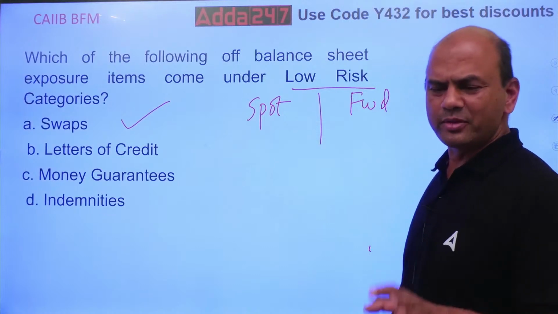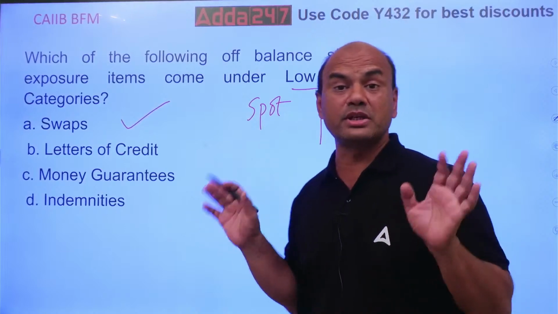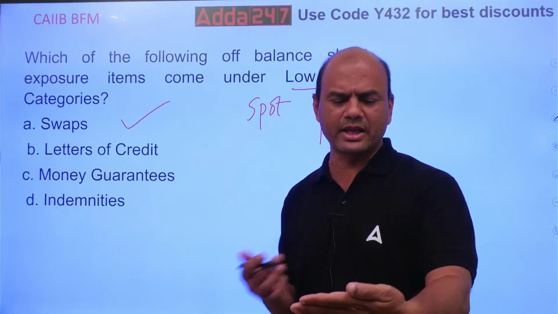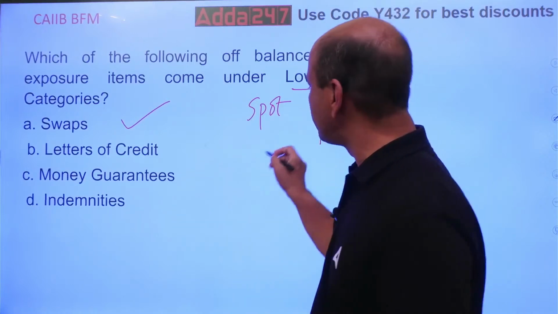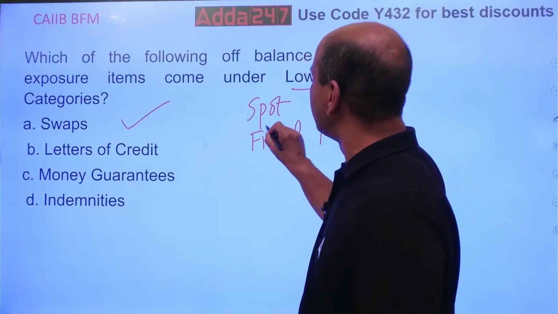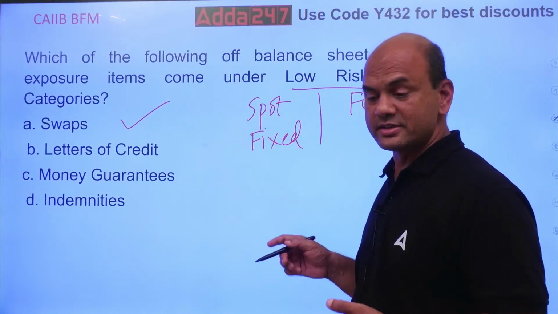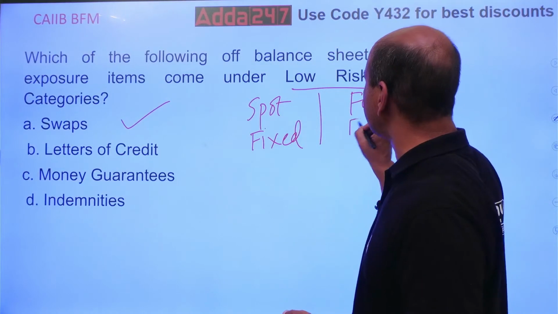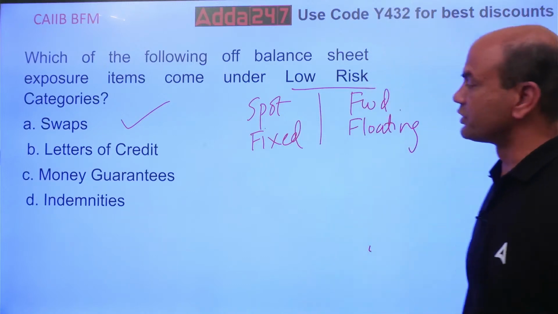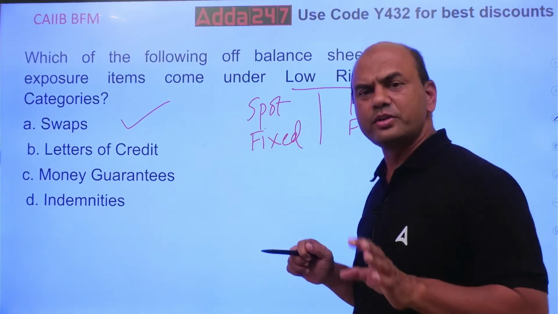In a swap, always remember one leg is fixed. Which leg will be fixed? Fixed means which I know, which I can see right now on paper. That is spot. Spot is fixed because this rate is known to you. And what about the forward? Forward is unknown. You are guessing the rates. So this is unknown, so this is floating. Got it? So spot and forward, fixed and floating. That's why swap is the lowest risk.